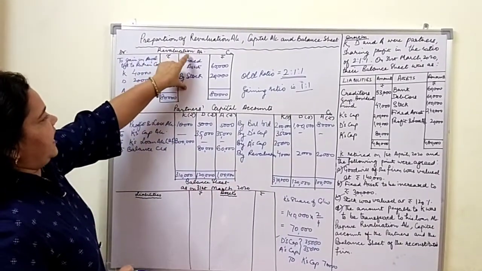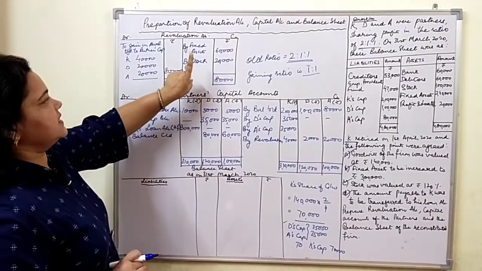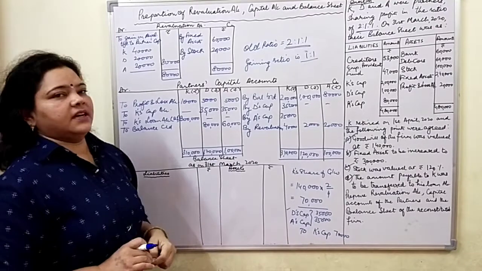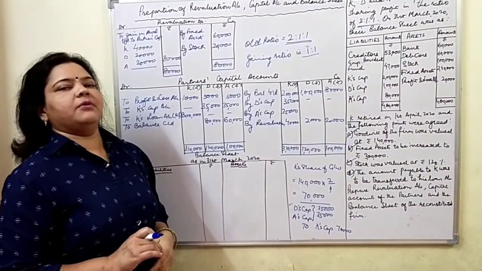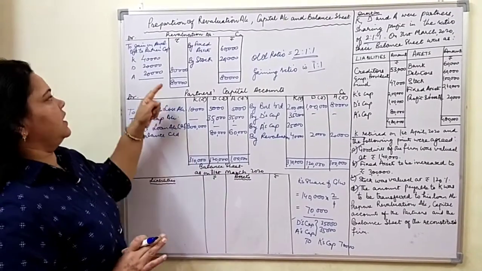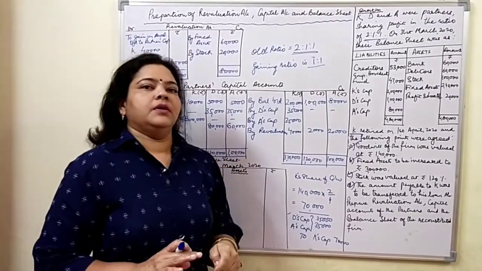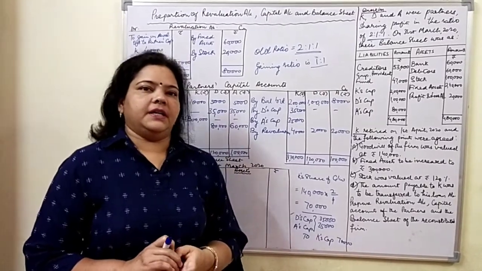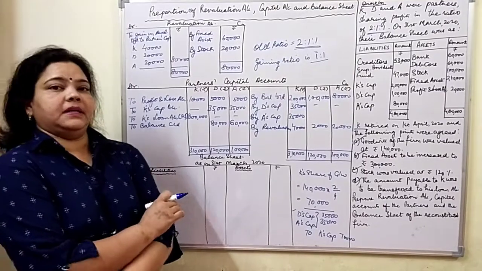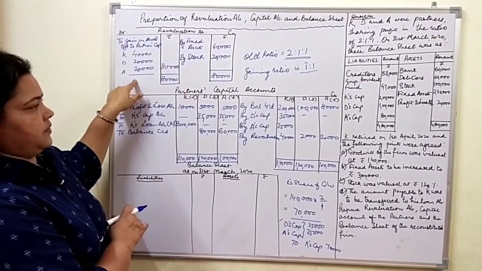See, we had increased the value of both these assets, so we could pass one single entry for these two assets, that is fixed assets account debited 60,000, stock account debited 20,000, to revaluation 80,000. And for transferring revaluation profit to partners' capital accounts, revaluation account debited 80,000, to K's capital account 40,000, to D's capital account 20,000, and to A's capital account 20,000.